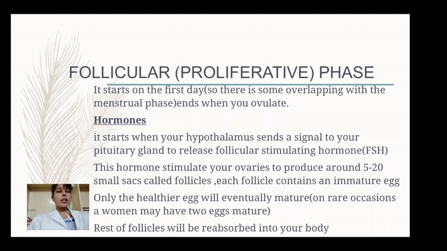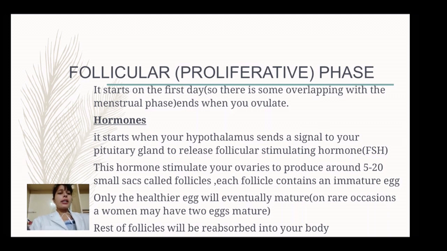This hormone, FSH, will stimulate your ovary to produce around 5 to 20 small sacs, and these sacs are known as follicles.